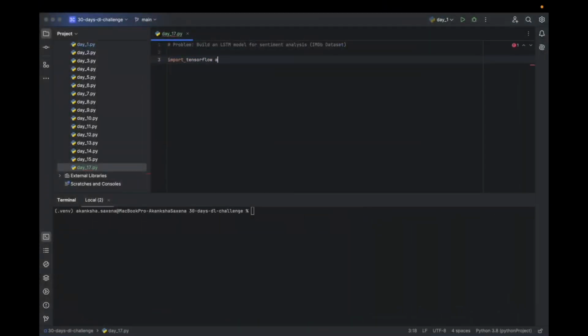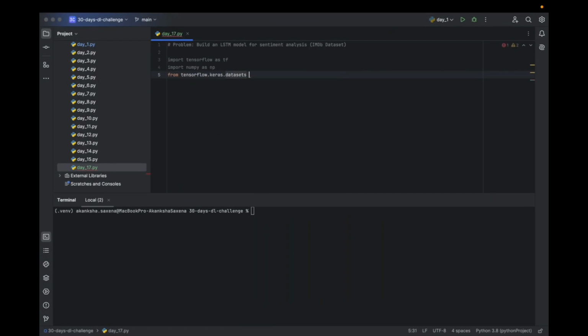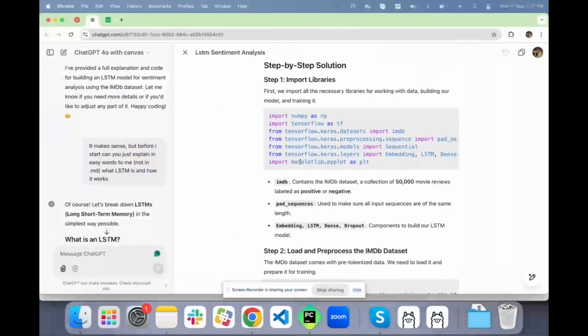Now let's import the libraries. So import tensorflow as tf, import numpy as np, from tensorflow keras datasets import imdb. From preprocessing sequence, import pad_sequences. We are using it to make sure all input sequences are of the same length. Then the sequential model, then layers: embedding layer, LSTM, dense and dropout layer.